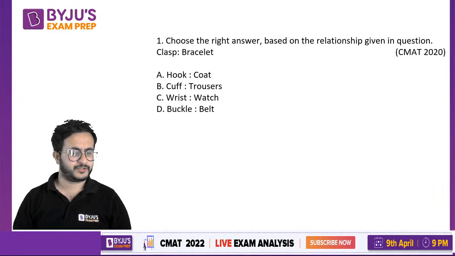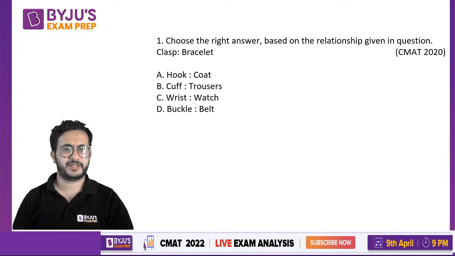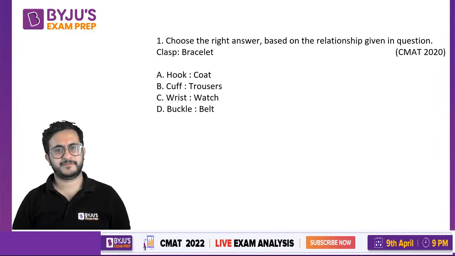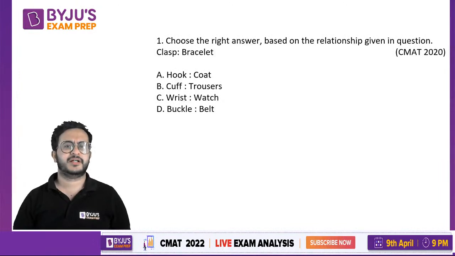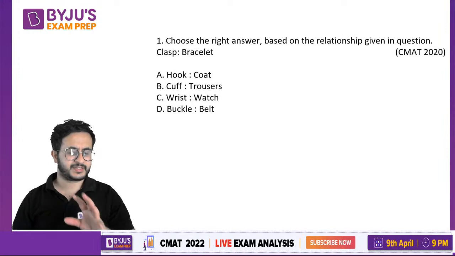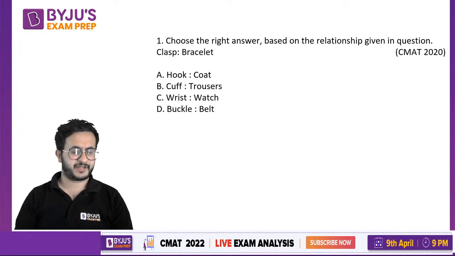So let's start today's class. This is a question from CMAT 2020. This is called analogy. Such kinds of questions are asked in the verbal section as well, sometimes in your reasoning section as well. Whenever they ask such questions in reasoning, they are generally basic awareness based.